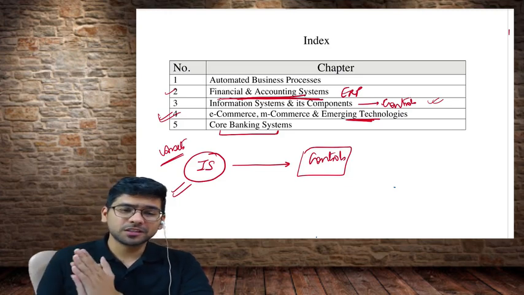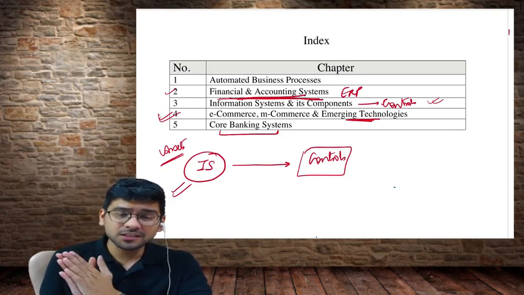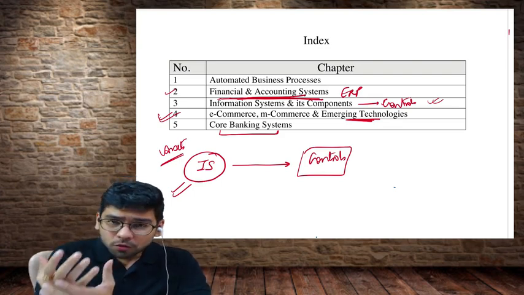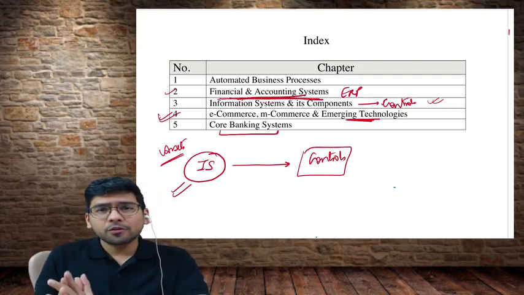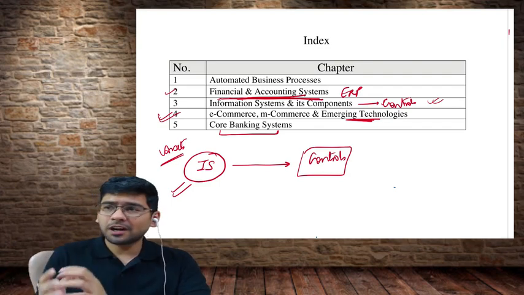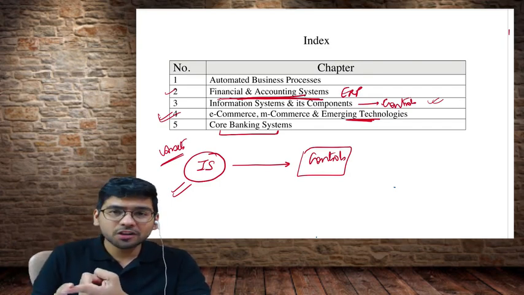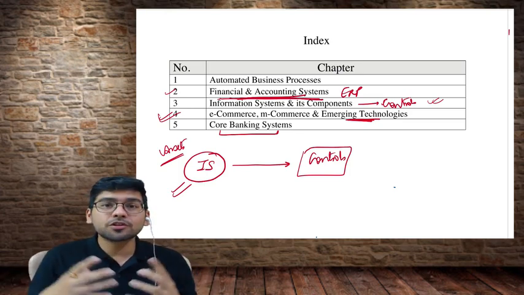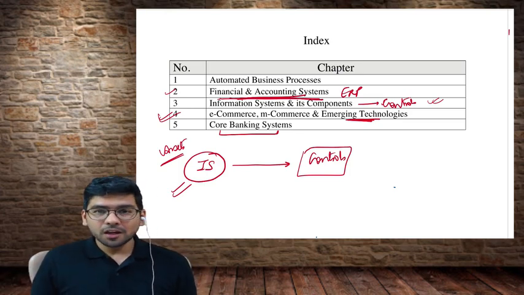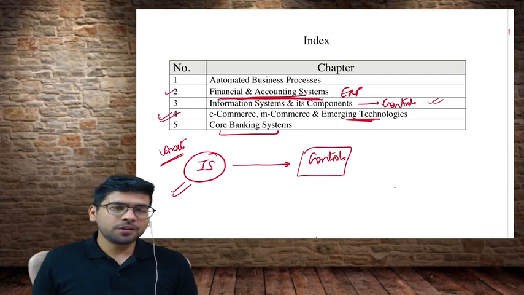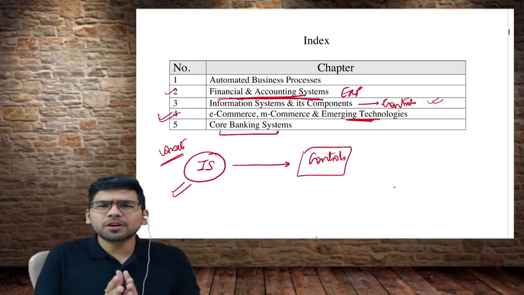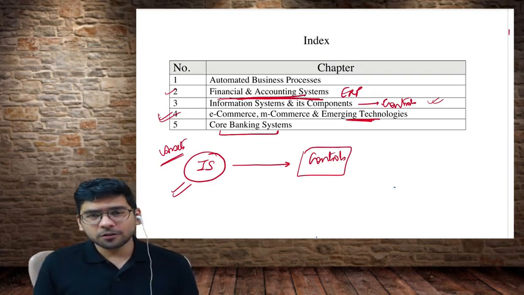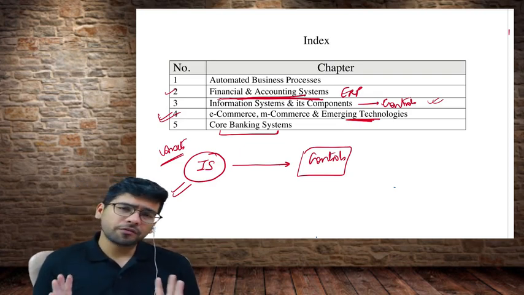Superb, amazing, great, very well answered, Sanjit. What Sanjit has answered, let me just repeat it, guys. Sanjit has told that in the modern era, most of the business houses are using technology to initiate the transactions, to record the transactions, to execute their business, to take the majority of the decisions. And we as chartered accountants are going to be the auditors, or maybe the consultants of that company. So we need to understand the technology. Absolutely, this is a perfect answer.